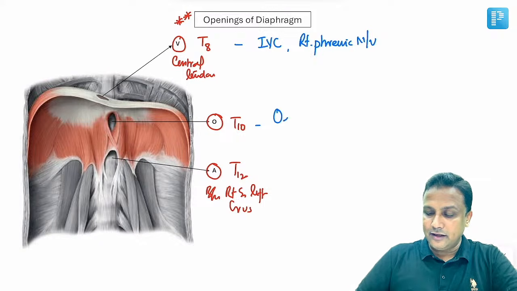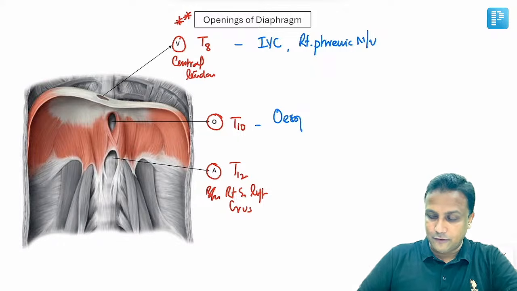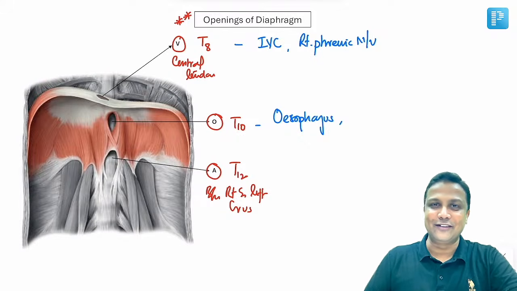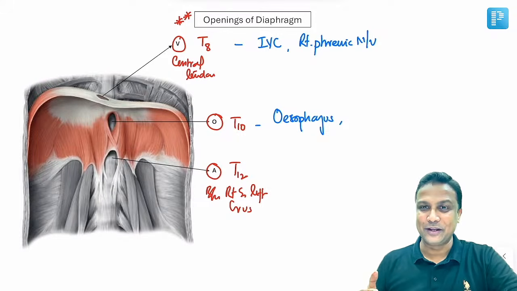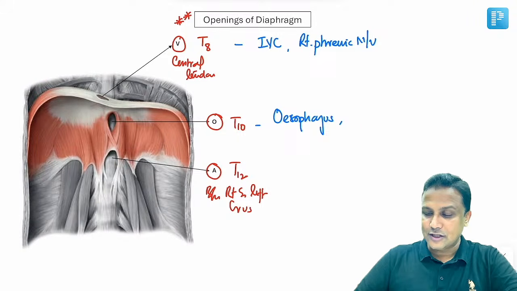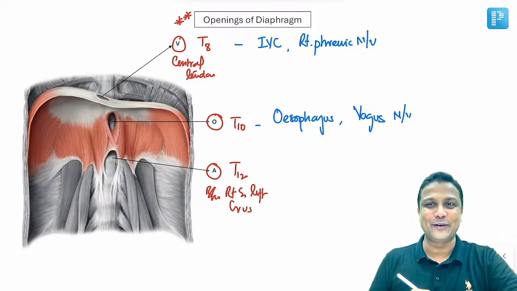T10. T10 is the esophageal opening, so what will pass from here? Obviously, esophagus is going to pass. Write it and forget it, sir. Examiner will never ask you what is passing through esophageal opening. Esophagus. Along with the esophagus, vagus nerve will be passing. Do you recall something? I hope you're able to recall.